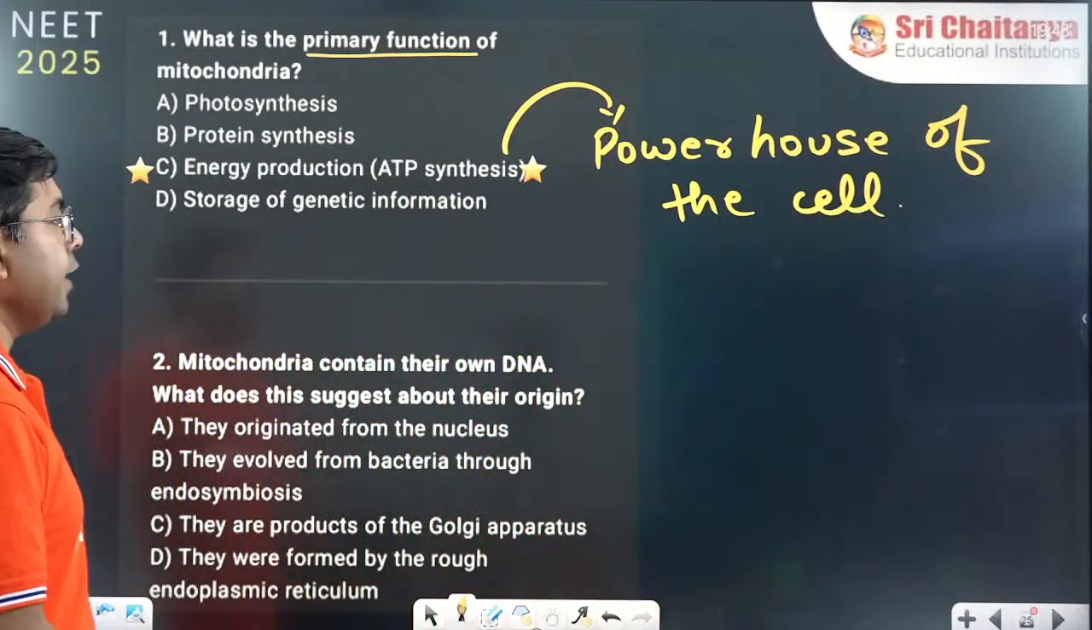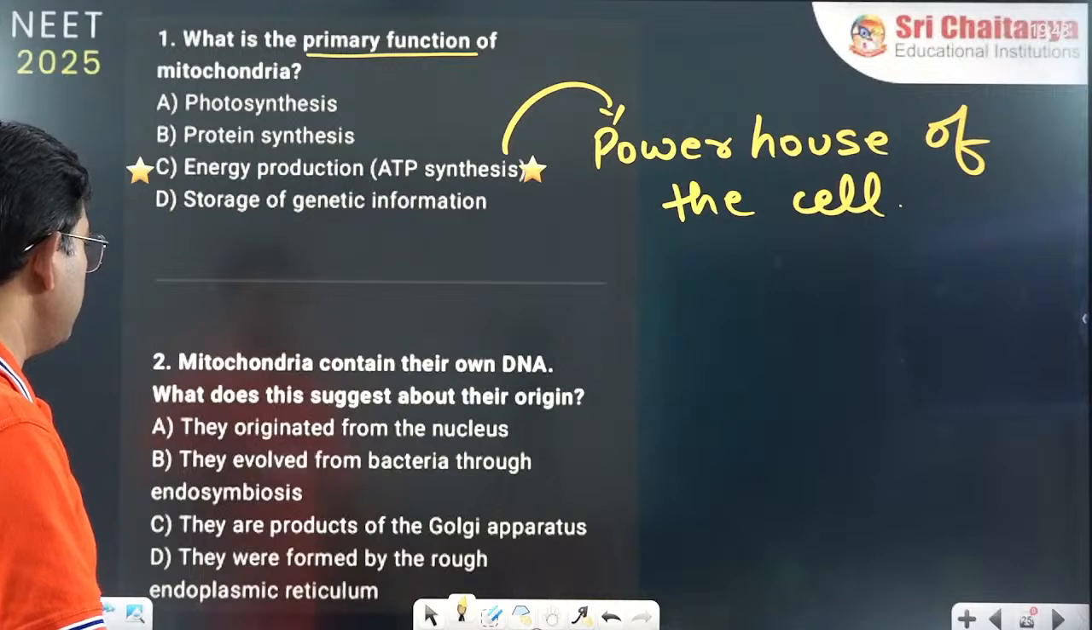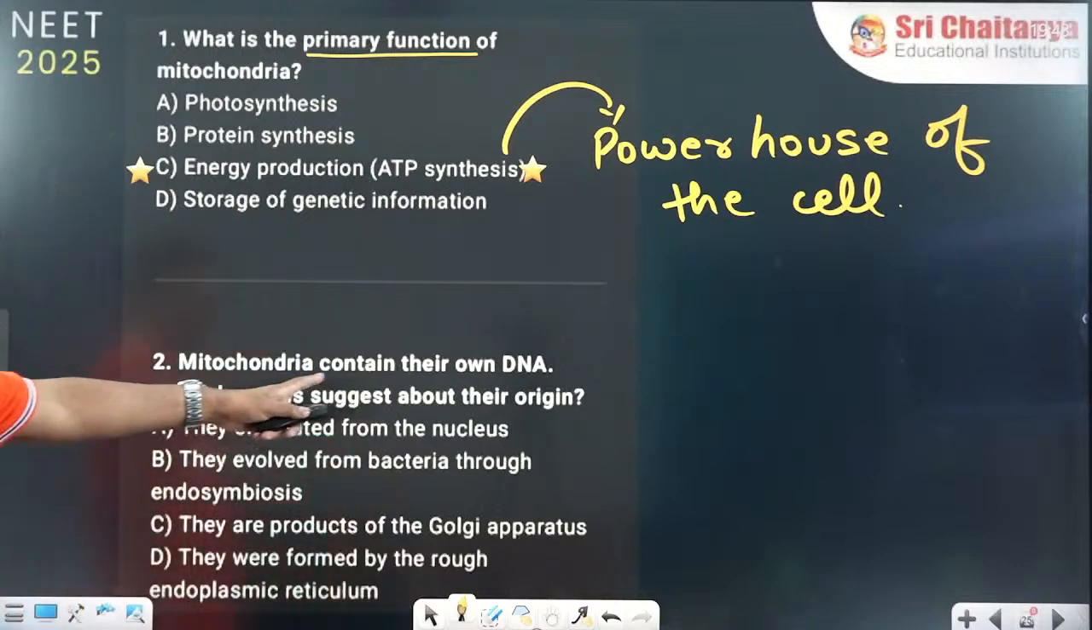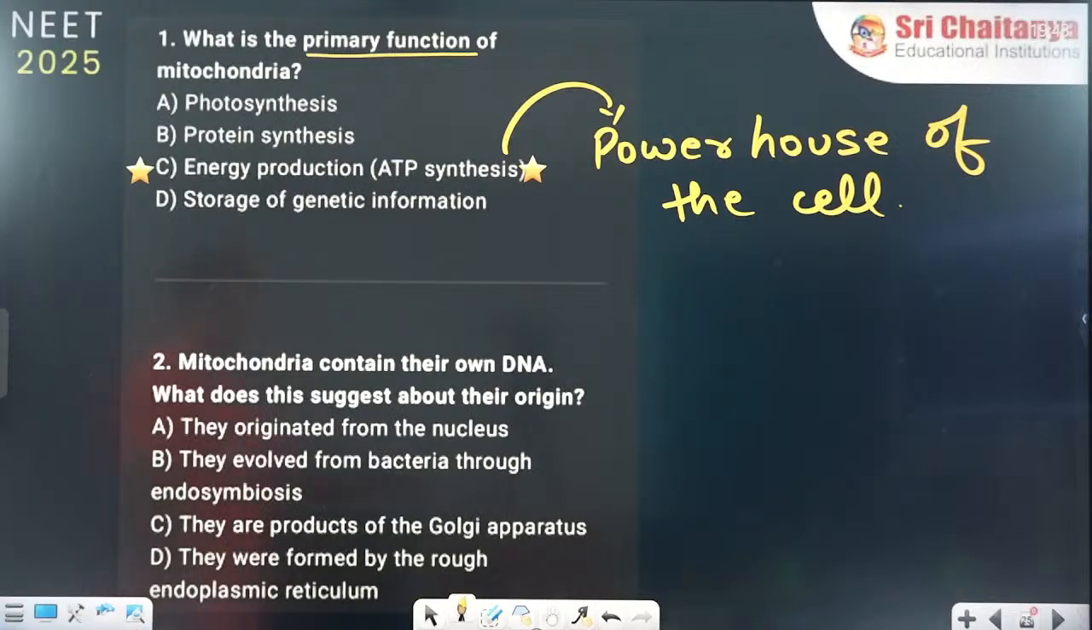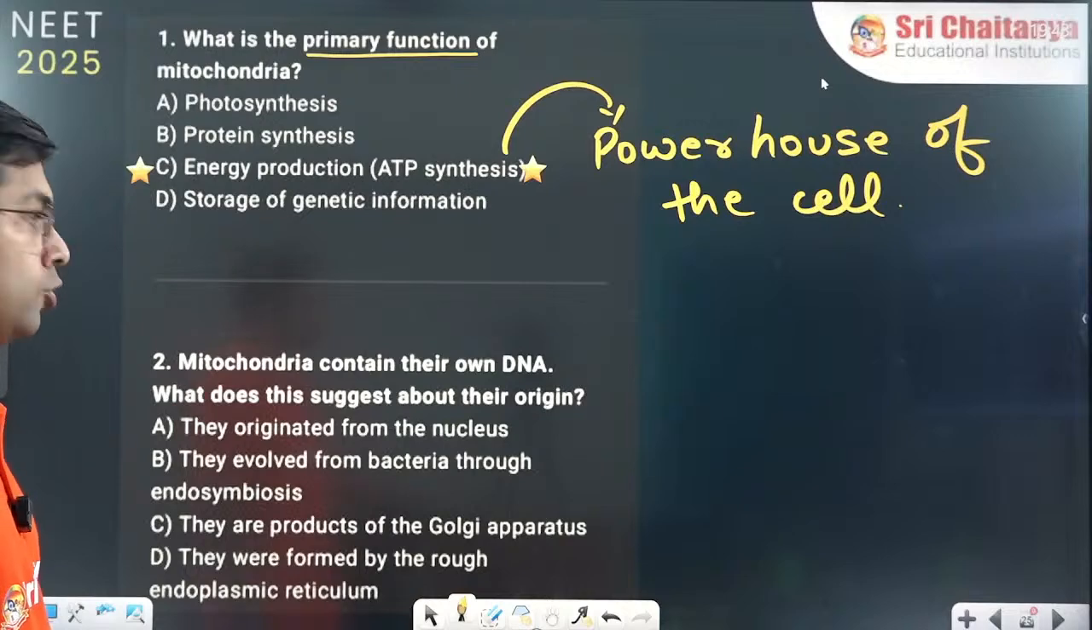Mitochondria contain their own DNA. What does this suggest about their origin? Now, it's a little tricky part. Just think and answer. Mitochondria contain their own DNA. What does it suggest about their origin?